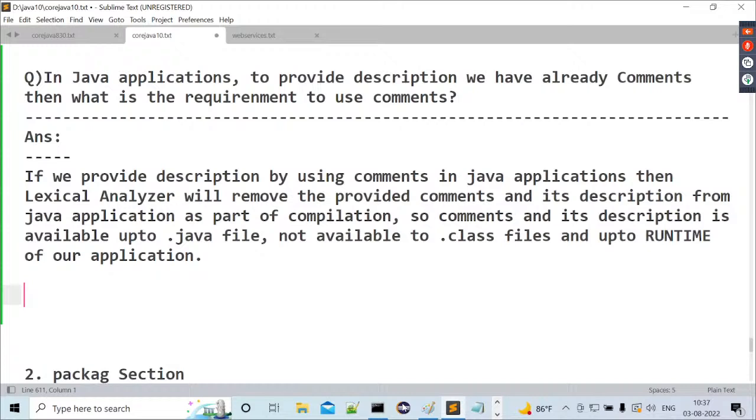If we provide description by using comments in a Java application, then the lexical analyzer will remove the provided comments and its description from the Java application as part of compilation. So comments and its description are available up to the .java file, not available to .class files, and up to runtime of our Java applications. Right?